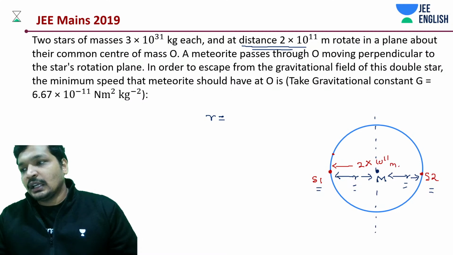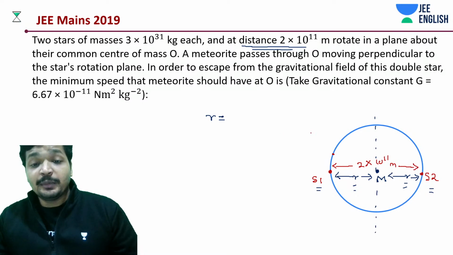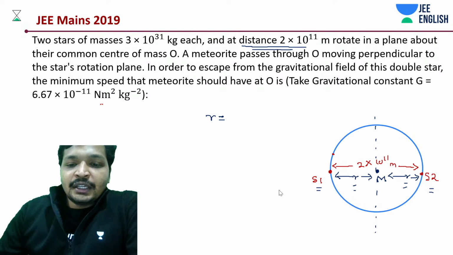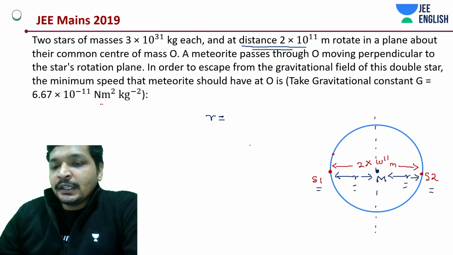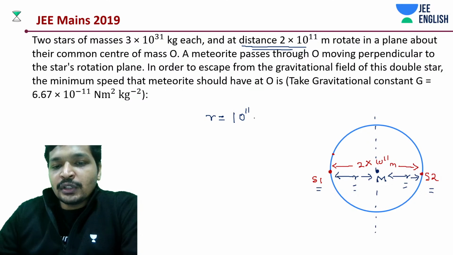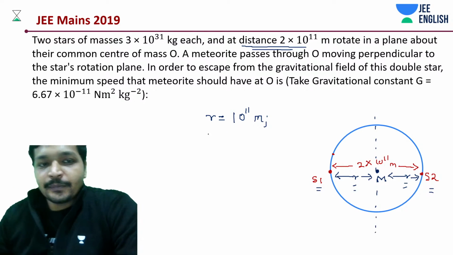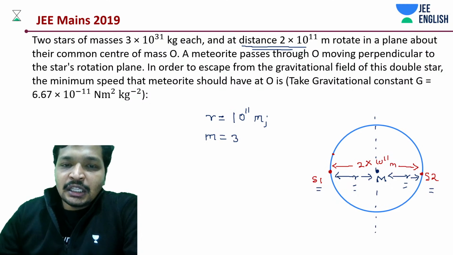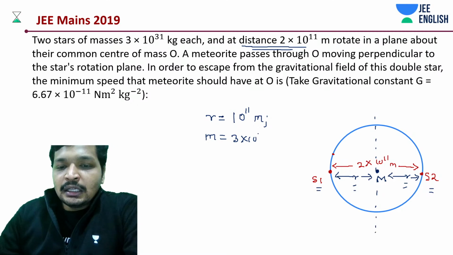Okay, that's convenient. It shouldn't have been in kilometers. And the radius should be half of it. So it's going to be 2 into 10 to the power 11 divided by 2, so 10 to the power 11 meters. Now, the mass of each star is going to be 3 into 10 to the power 31 kg. That is given to us.